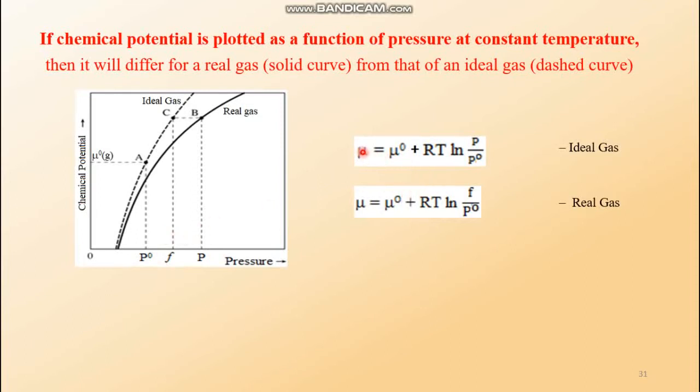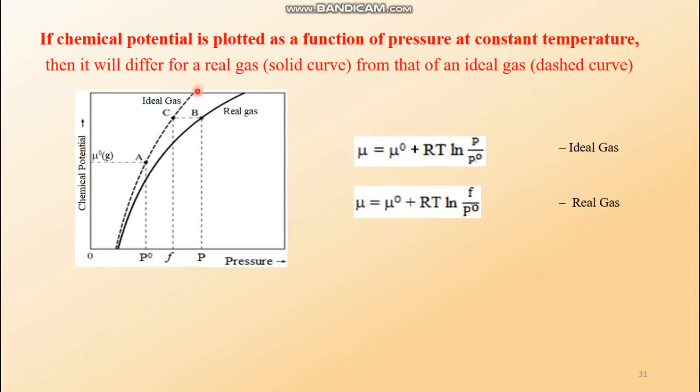This mu is for the ideal gas and this mu is for the real gas. So these two expressions are not the same. When this mu is plotted against pressure, this dashed line is obtained. If chemical potential is plotted as a function of pressure at constant temperature, it will differ for a real gas, which is a solid curve, from that of an ideal gas, which is a dashed curve.